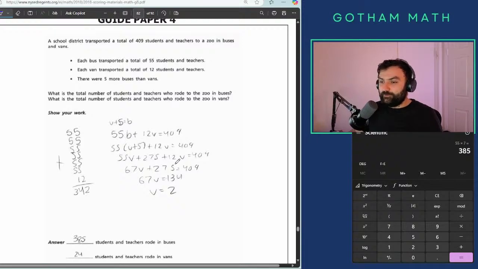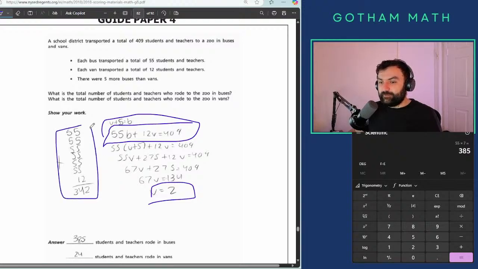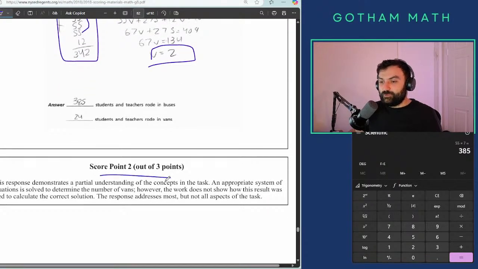I think it's also kind of partially trial and error, but at the same time there was a system somehow here. Yeah, the system is good, and just found that it's 2 vans. I don't know. Then why you did this then? And have you heard about multiplication? No, it exists. It lets you add numbers without doing it repetitively. 2 out of 3.